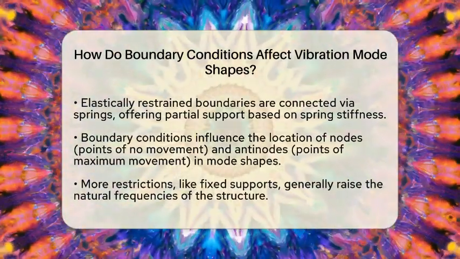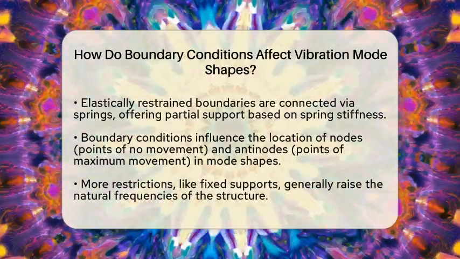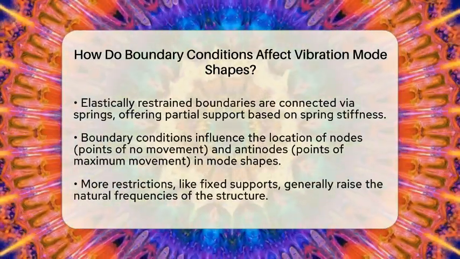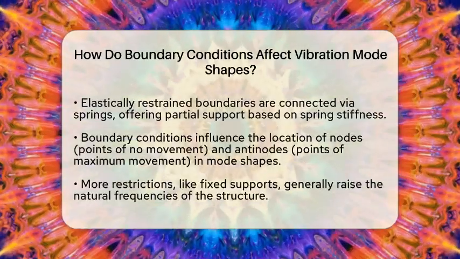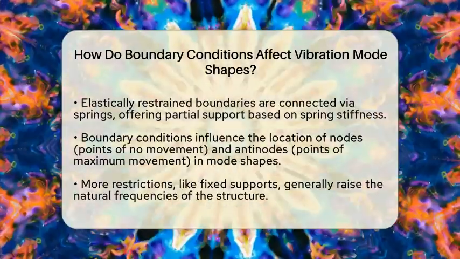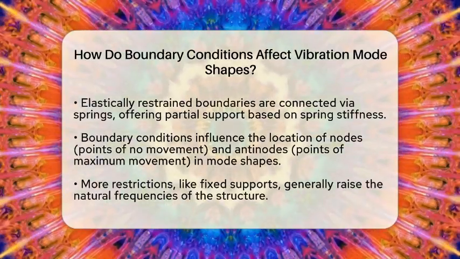When a structure vibrates, it does so in specific patterns called mode shapes. Each mode shape is linked to a natural frequency. Boundary conditions change these mode shapes in several ways. First, they affect where the nodes and antinodes are. Nodes are points that don't move, while antinodes are points of maximum movement.